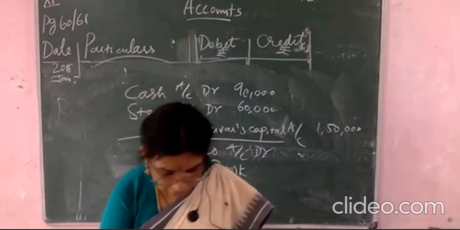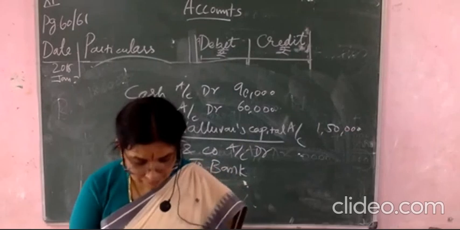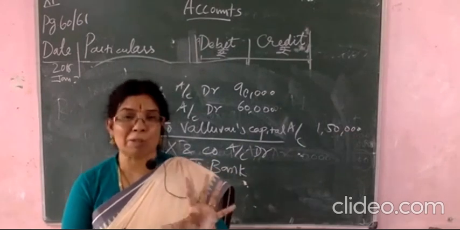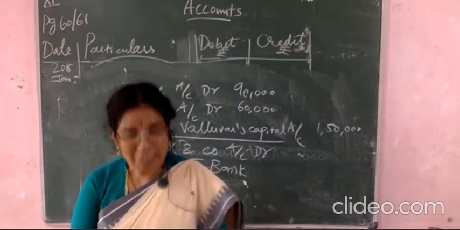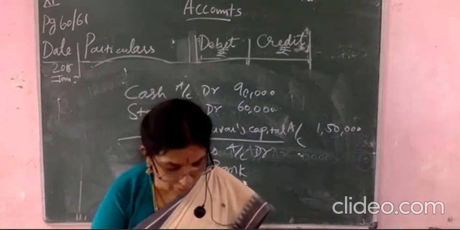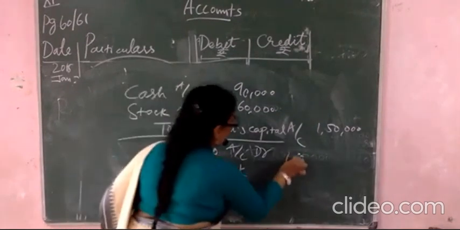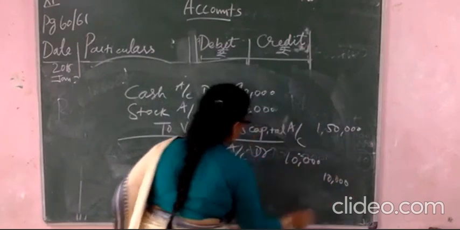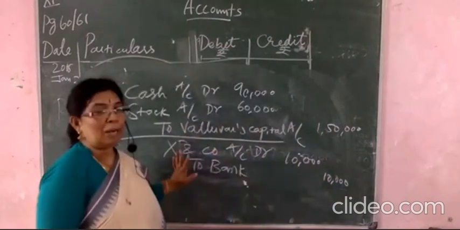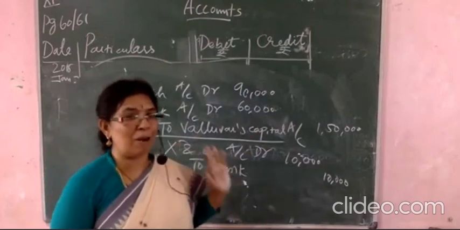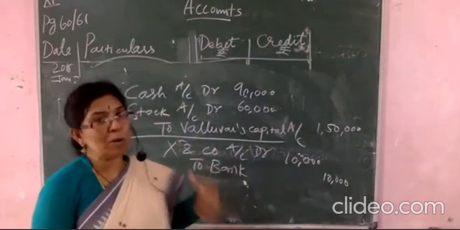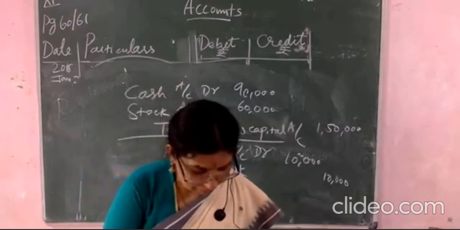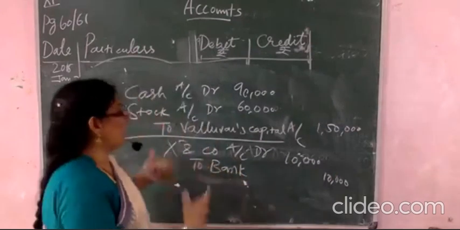So XN company account debited. How much did you purchase? You purchased 20 ready-made shirts from XN company for 10,000 rupees. The value of the amount is 10,000. So 10,000 only you will write over here. Clear? 10,000 rupees you purchased, so 10,000 rupees you are paying through NEFT. Electronic fund transfer you are doing from your bank account to whom? To XN company. Okay.